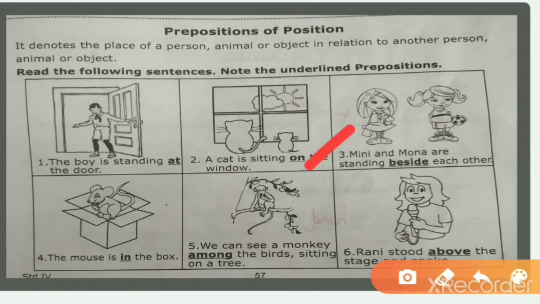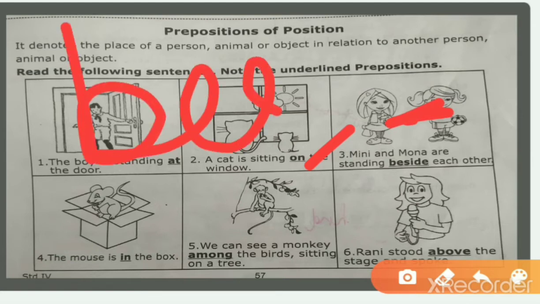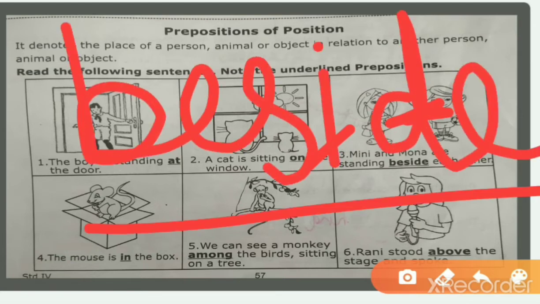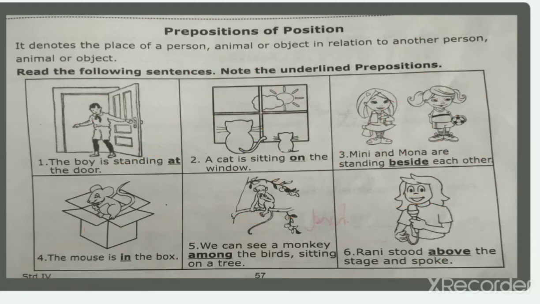Next we have, Minnie and Mona are standing beside each other. What is the position between both of them? They are standing beside. What does beside mean? Beside means agal bagal. If you are standing here and the person is standing just nearby you, that means agal bagal, you can say in Hindi. Okay, beside. Next we have, Rani stood above the stage and spoke. What is the position between Rani and the stage? She stood above the stage and she spoke.